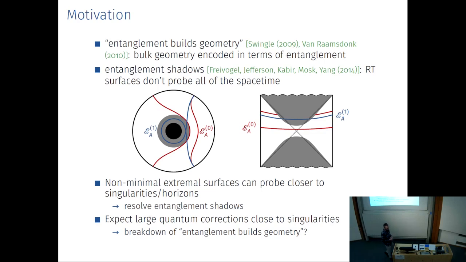So if the notion of a classical space-time, which is what we mean when we say geometry in this case, really stops making sense as you go very close to a singularity. That's the sort of feature you could probe using these non-minimal extremal surfaces.